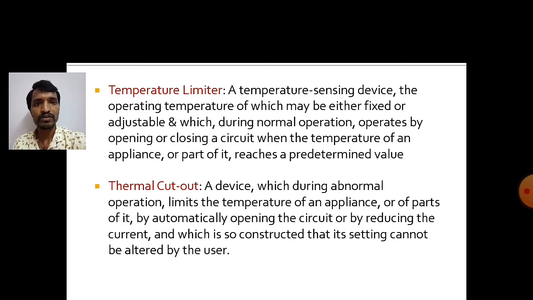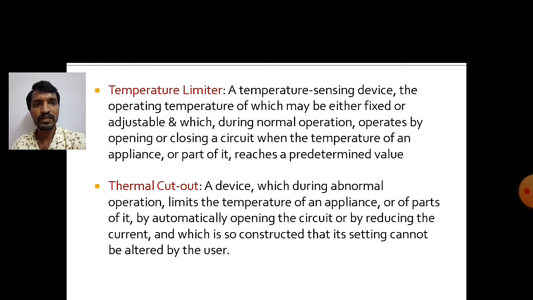The temperature limiter limits the temperature at that extent. If the temperature rises above the limiting value, it opens or closes the circuit so that it safeguards the appliance.